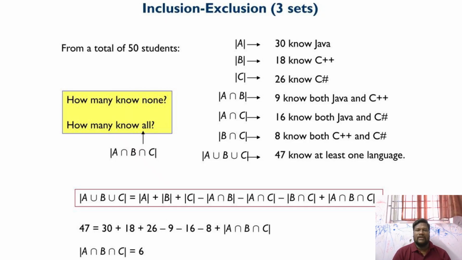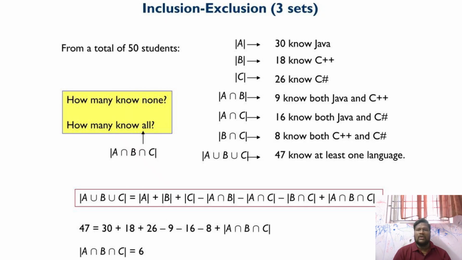Now we know clearly the formula of inclusion and exclusion for three sets. Modulus of A union B union C is equal to modulus of A plus modulus of B plus modulus of C minus modulus of A intersection B minus modulus of A intersection C minus modulus of B intersection C plus modulus of A intersection B intersection C.